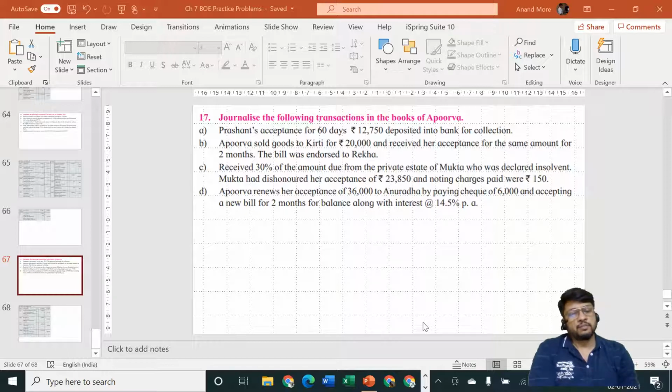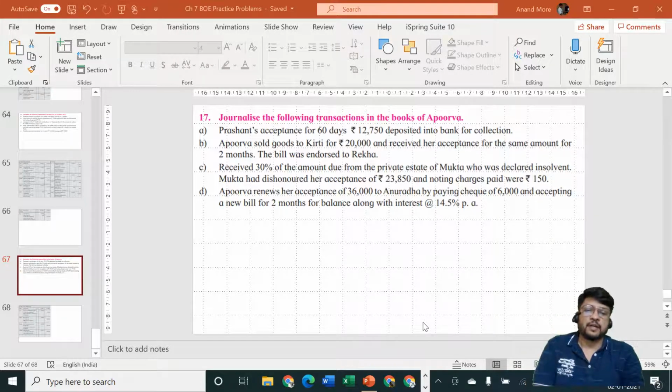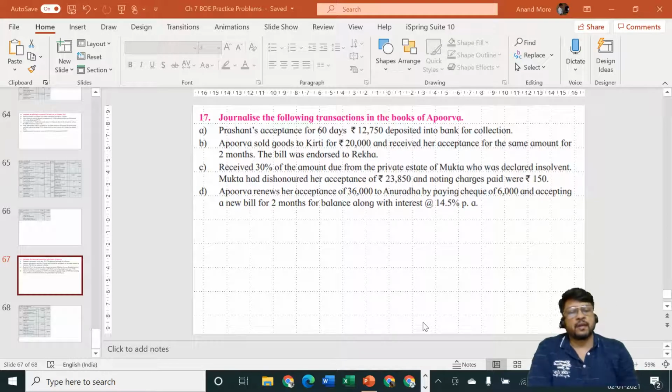She has dishonored the bill. Thereafter she is declared insolvent, so her private estate is being sold, and whatever money is collected from her private estate is being paid to her creditors. And we, Apurva, are also creditors, so we are getting some money, but not full money, only 30% of the amount due from Mukta's private estate.